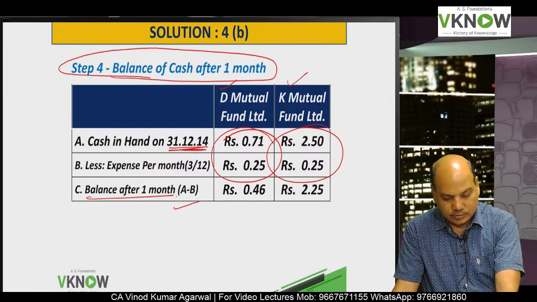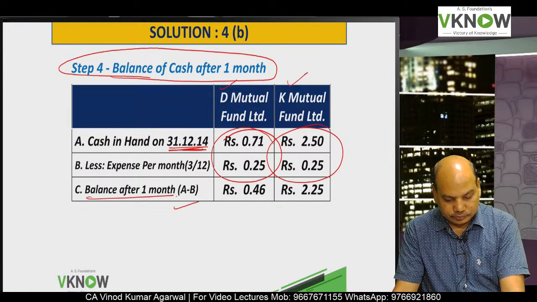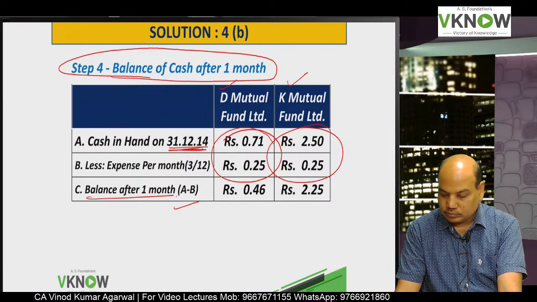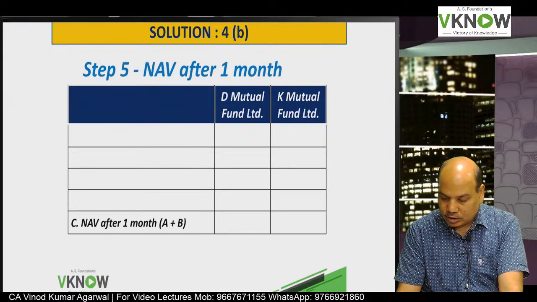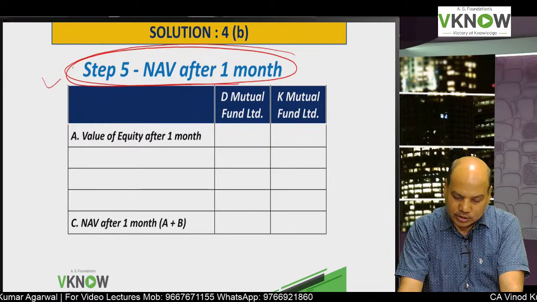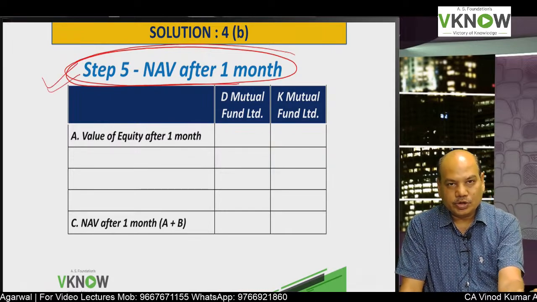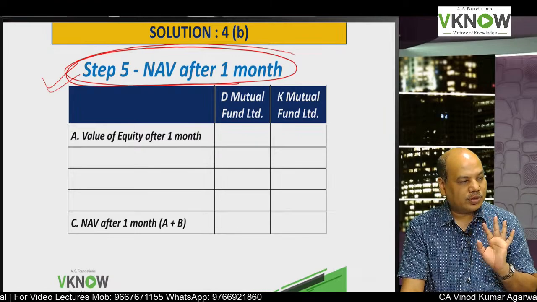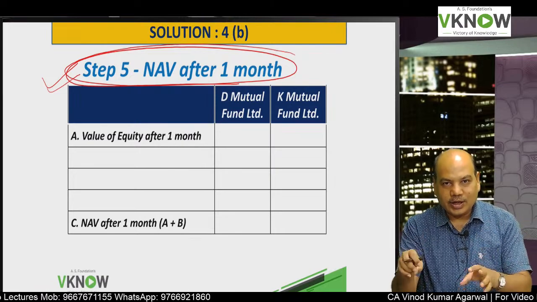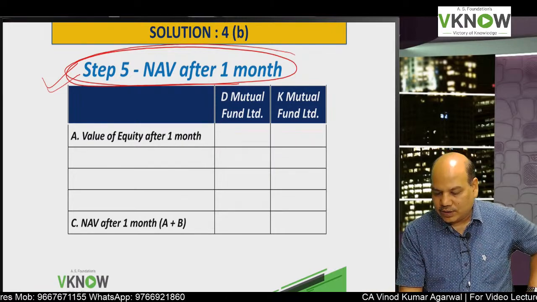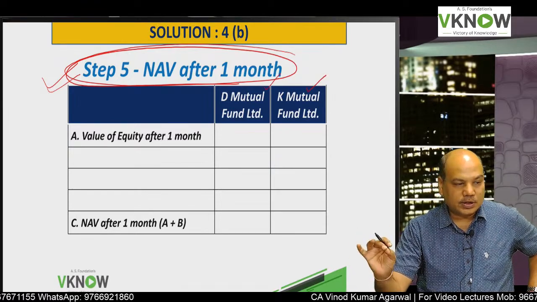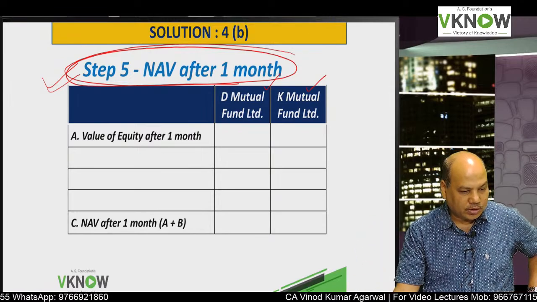And second column, 2.25. Now write down the last step, step 5. This way you have to divide the answer into small steps. So if it is a 5 mark question, you will get full 5 marks, 10 mark question, you will get full 10 marks. Just taking everything on calculator and directly putting it, for our exam purpose, will not give you marks.